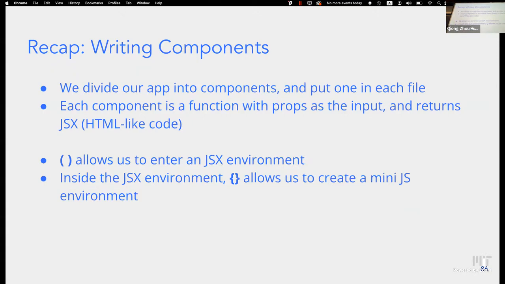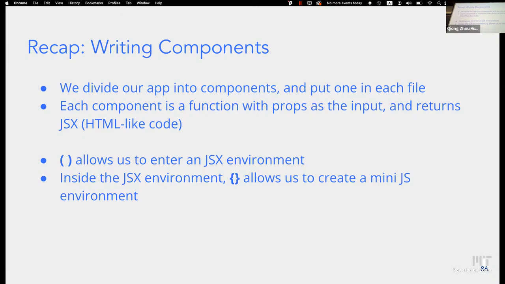So we've learned a lot today about React, and it's very different from the HTML and JavaScript that we are familiar with. So let's take a quick recap of what we've learned so far. We can divide our app into components and put each component in its own JavaScript file. And each component is a function that takes in props as an input, and it returns JSX, which stands for JavaScript markup language, which is basically like HTML, but with a little bit of extra features, and you can use React components as well.